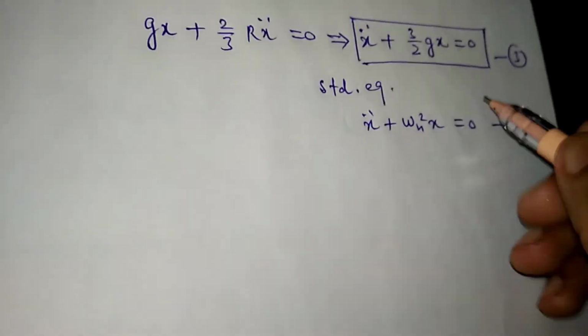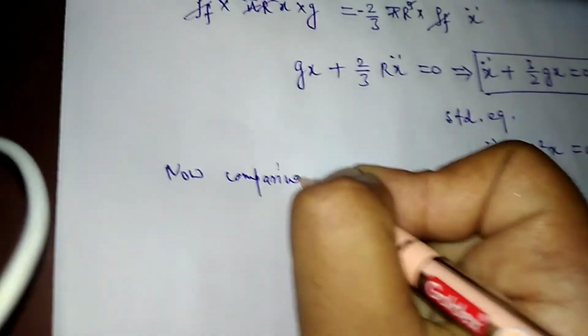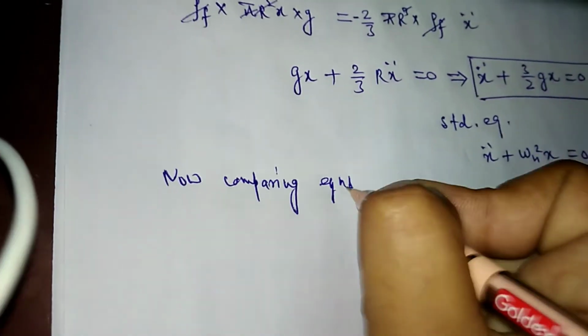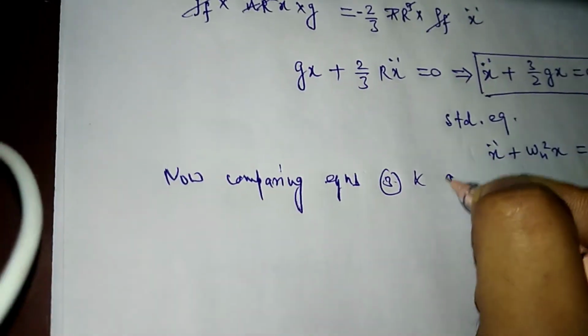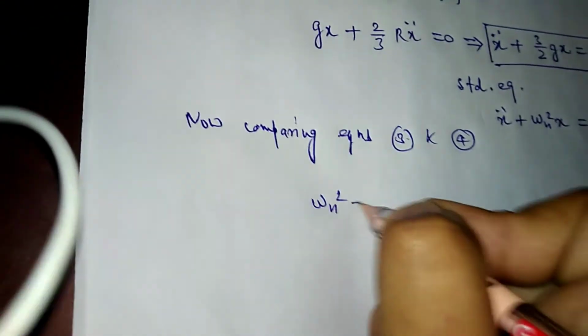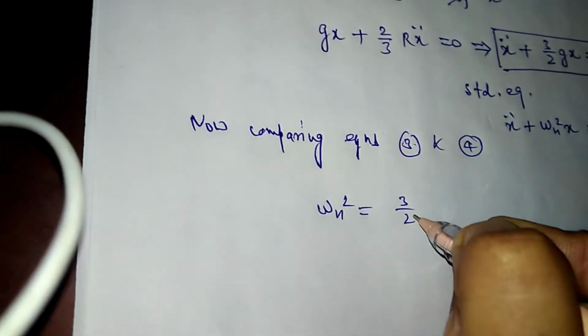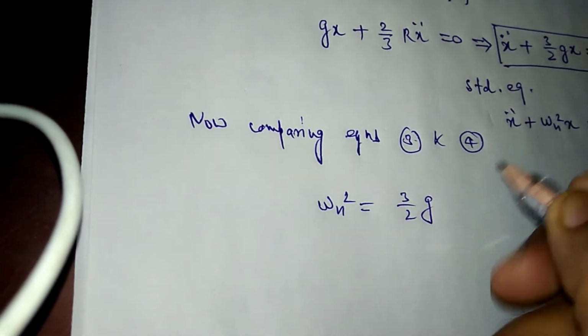So comparing equations third and fourth, we are left with omega n square is equal to 3 by 2 g.